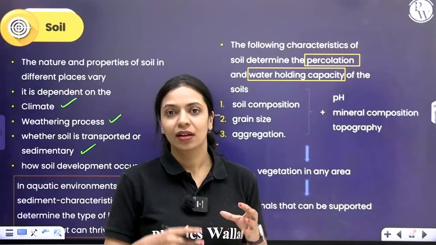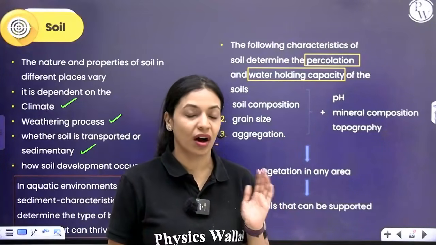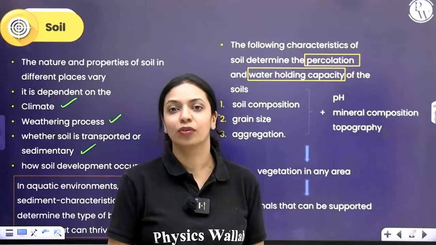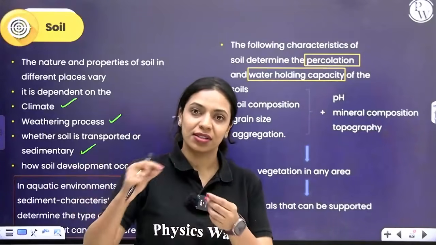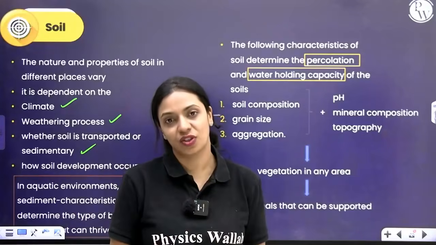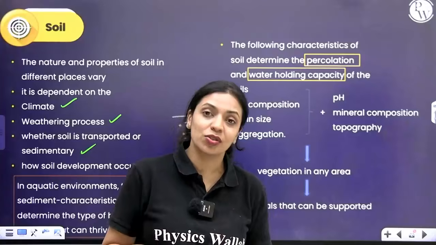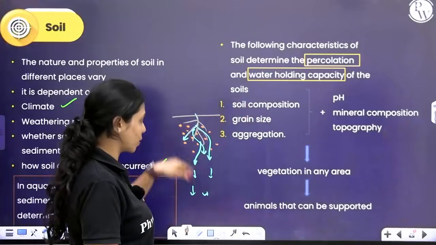If the soil will allow percolation of water about 50 to 100 ml per hour, that is considered a soil good for agriculture. If you take sand, of course, since the sand grains are not very compactly aggregated, percolation will be very high. They will have very low water holding capacity. Because of that, they cannot support plants very well. Okay, so that is percolation.